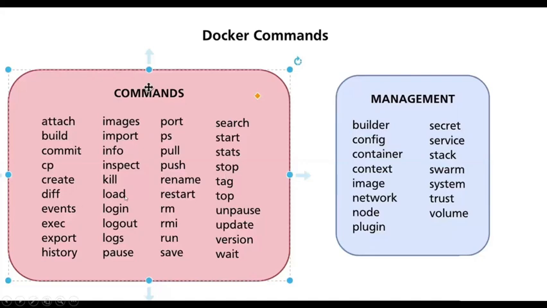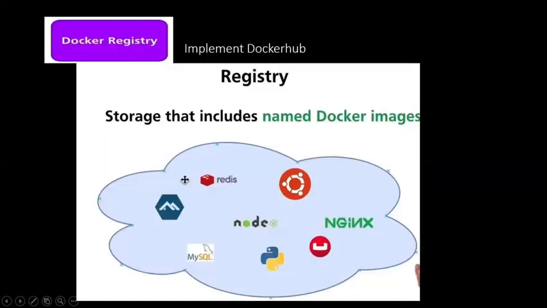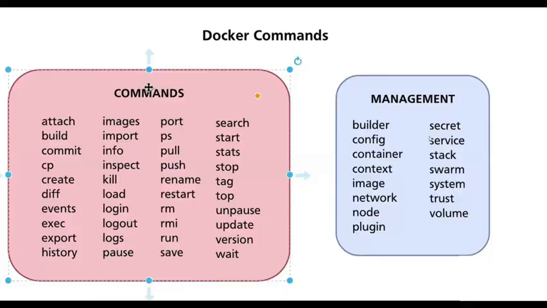Rename container. rm is used to remove a particular container. rmi is used to remove a particular image. Management commands: config, which you will see in later slides, is used to get the details of the Docker host. Secret, service, tag, these are all the things.